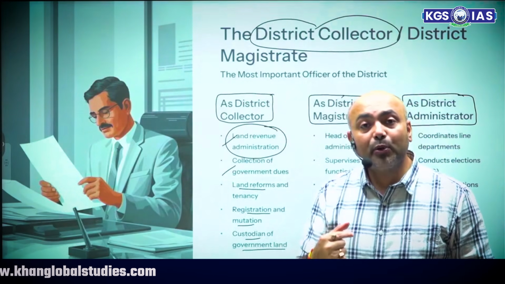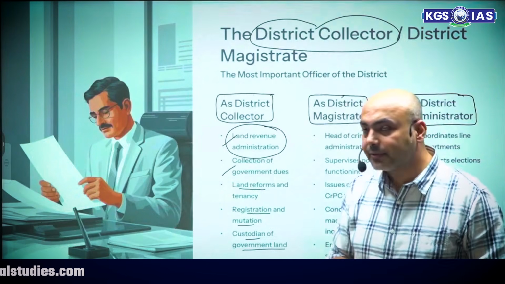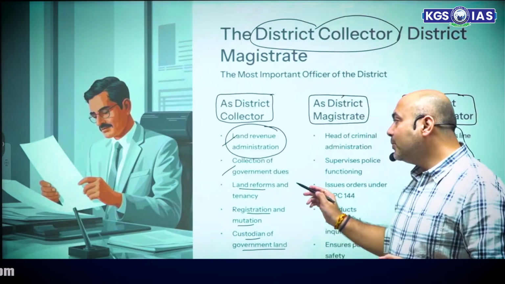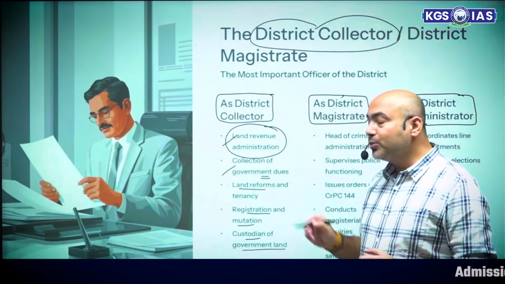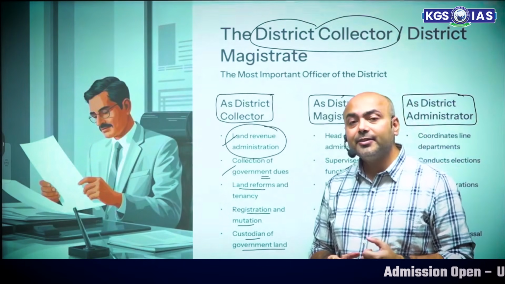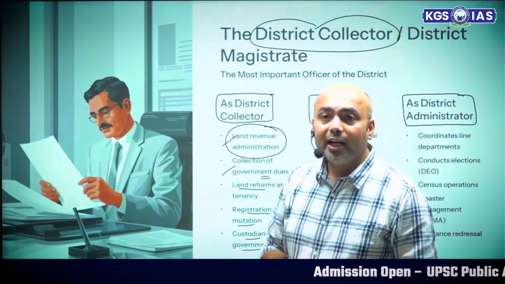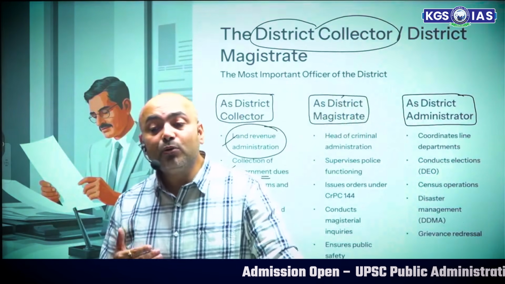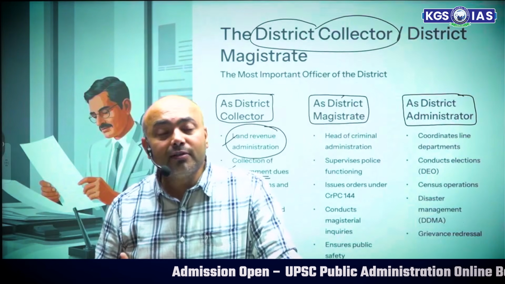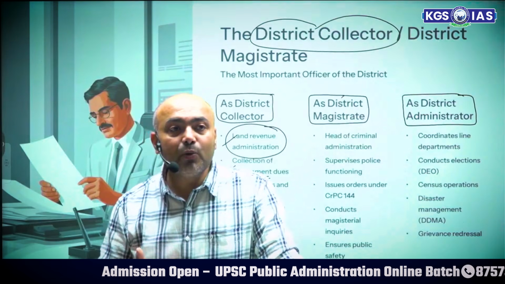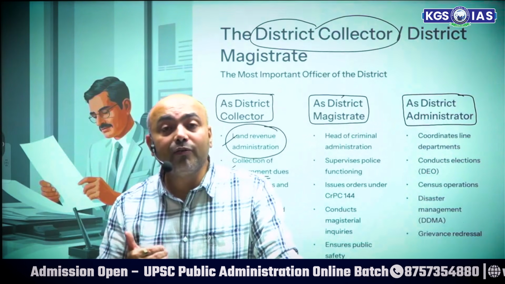It is the responsibility of the district collector. Similarly, when it comes to collection of government dues, what does this mean? You will find that from time to time the government offers loans.